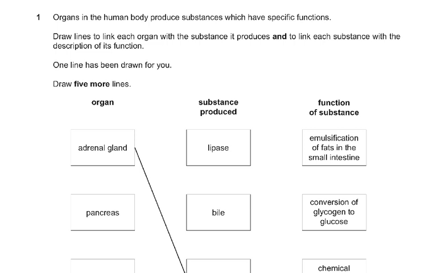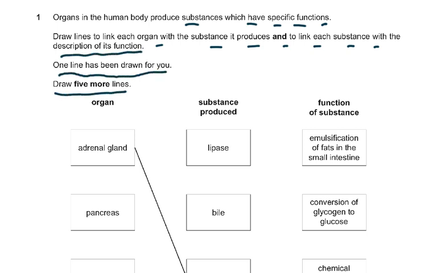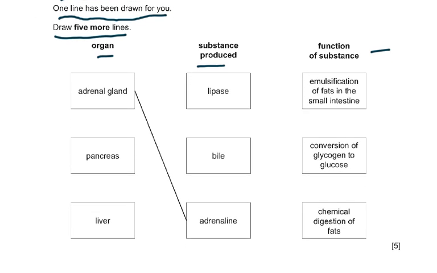Question 1. Organs in the human body produce substances which have specific functions. Draw lines to link each organ with the substance it produces and to link each substance with the description of its function. One line has been drawn for you. Draw 5 more lines. This is organ, substance produced, function of substance. So we have adrenal gland, lipase, emulsification of fats in the small intestine. Then we have pancreas, and then bile, conversion of glycogen to glucose, and then we have liver, adrenaline, and chemical digestion of fats. So there are 5 marks and there are 5 lines for which you've got to be able to score these 5 marks.